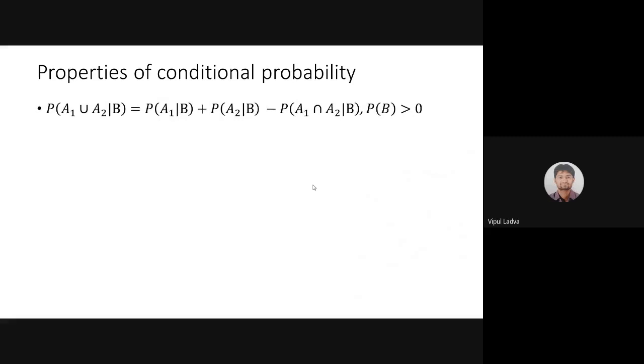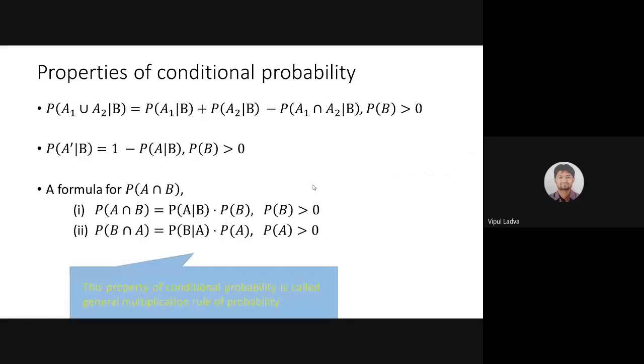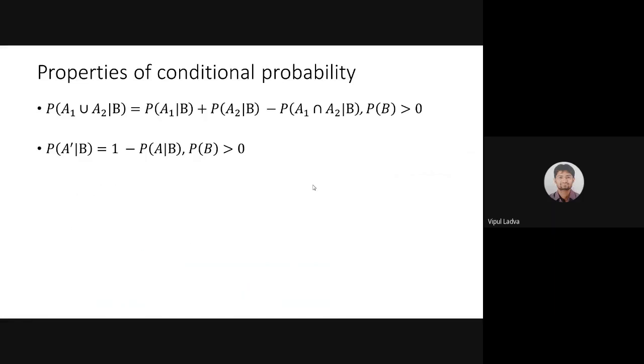This is one of the properties: conditional probability of A1 union A2, the condition regarding the complementary event, and the formula for A intersection B intersection A. Let me explain this. We had the formula for P of A union B earlier.